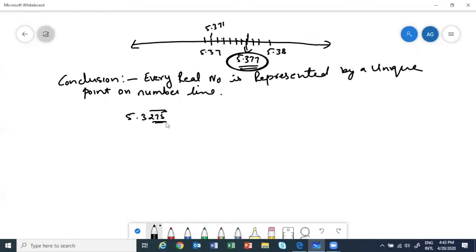Can we have more than one number in the bar? Yes, we can have. See what will happen? I will have 3275, again 275, like that, no? So what's my problem? Nothing. If I am deciding my degree of accuracy is 4, I will take only 5.3275 and plot.